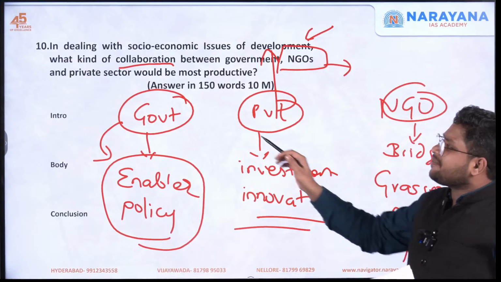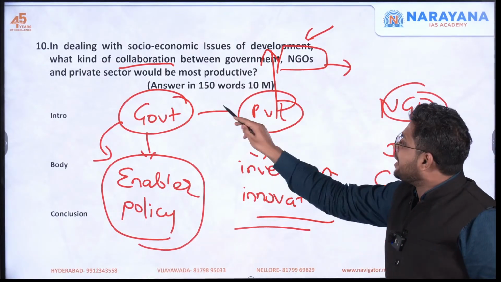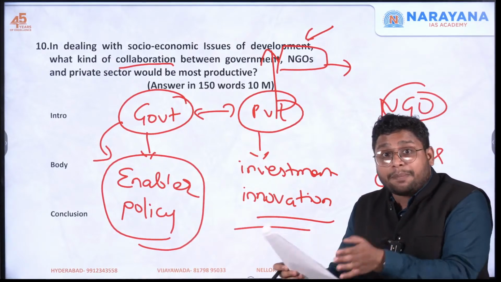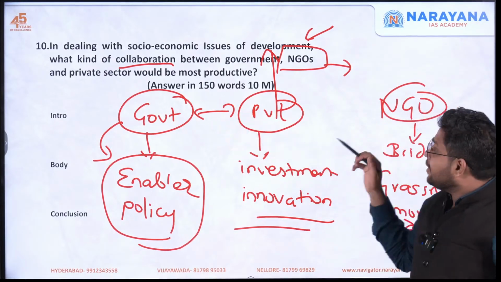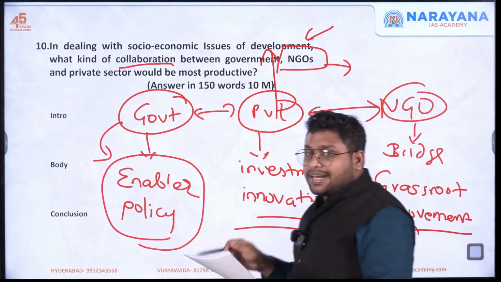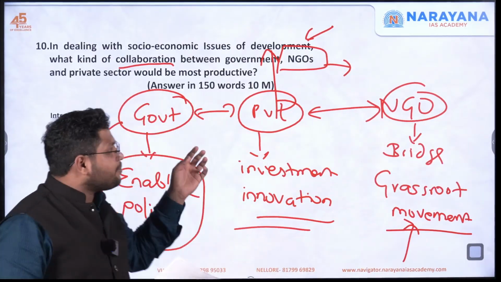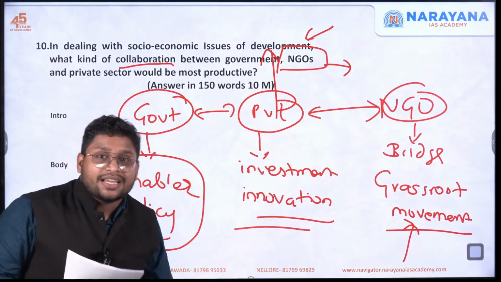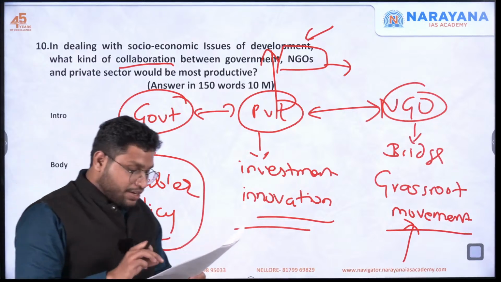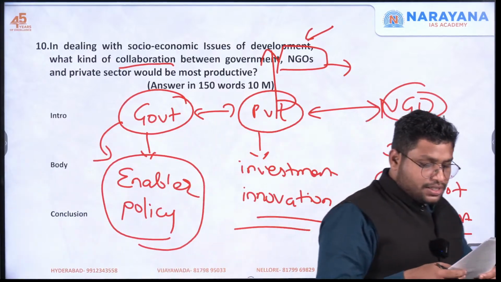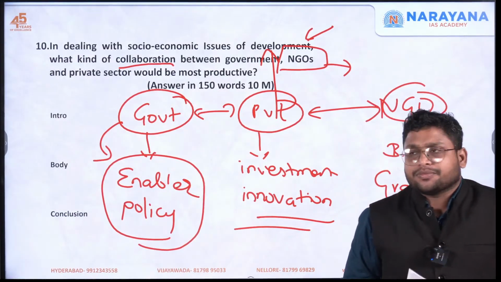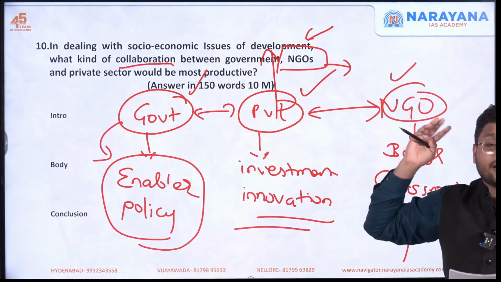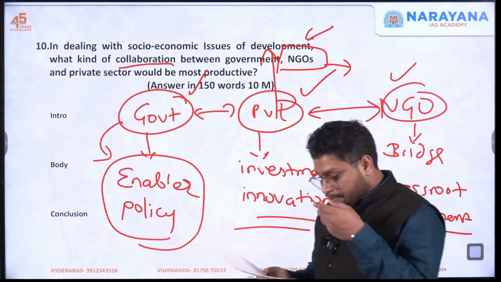So the best answer is we can collaborate in such a way. Government and private sector can collaborate. We have heard about this PPP model, public private partnership. They can go ahead with that. There can be collaboration between private and NGOs also. So sometimes the private sector will put some money, NGOs will put their volunteers, and they will go ahead with some activity. For example, we have this Swachh Bharat Mission. So in this, not just private and NGOs, even government was involved. All three were involved, wherein Swachh Bharat Mission was being carried out.